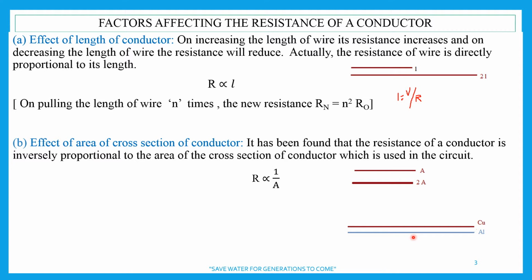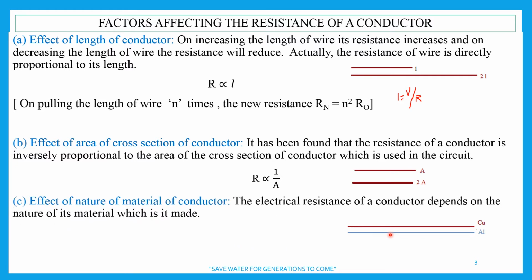Yes, Athar? Athar is saying, sir, here we can see length is same, area of cross section is same, but what do we see here? It is copper and it is aluminum. So the nature of material is different, and when the nature of material is different, obviously it will also affect the resistance. Yes, Athar is right. So the effect of the nature of material of the conductor is also very important. Electrical resistance of a conductor depends on the nature of material of which it is made.